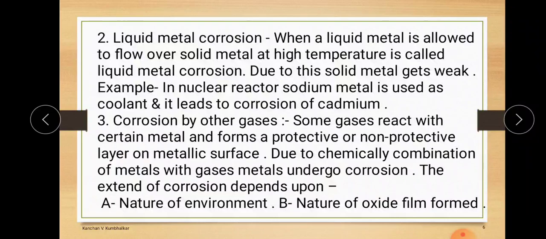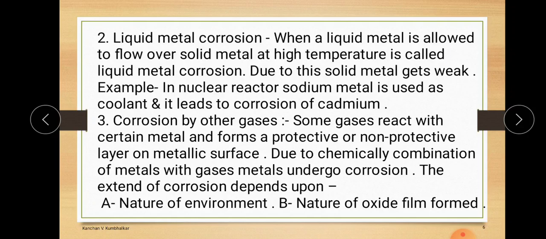Next, and third one, corrosion by other gases. We know there is oxidation corrosion, meaning corrosion takes place because of the oxygen present in the atmosphere. But there is another type, where gases other than oxygen are present. Some gases react with certain metals and form a protective or non-protective layer on the metallic surface. Due to the chemical combination of the metal with gases, it undergoes corrosion. The extent of corrosion depends upon two things: first, the nature of the environment, and second, the nature of the oxide film formed.